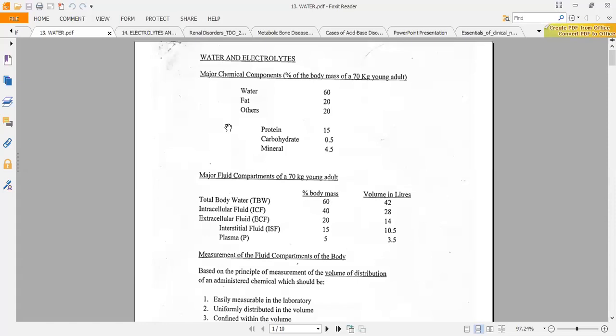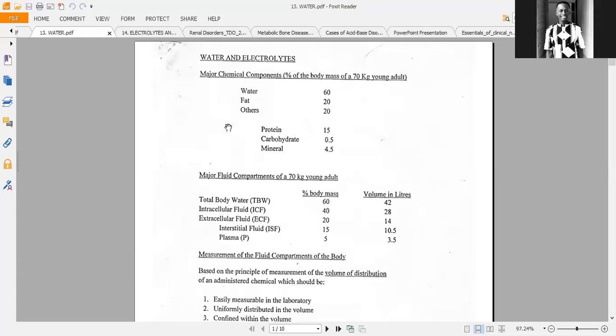We inject it into the person's plasma. If the dye only stays in the plasma, then we can use that principle to find the plasma volume. If it moves from the plasma into the interstitium, then we can use that to find the extracellular compartment. But there are some dyes that can move into the intracellular compartment.